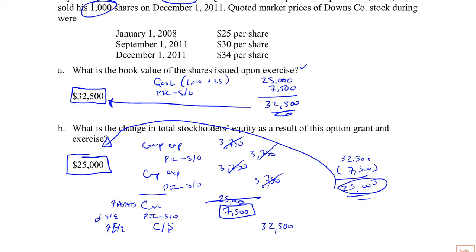Here's the short way to get there. The change in total stockholders' equity as a result of an option grant, exercise, and expiration. So over a total stock option compensation program, you take the number of shares exercised times the strike price.